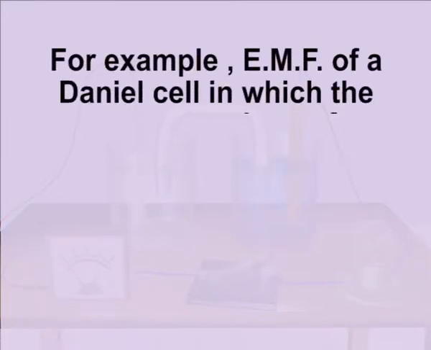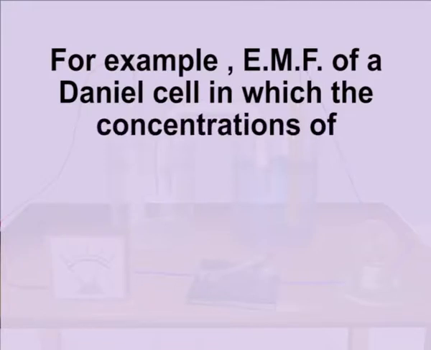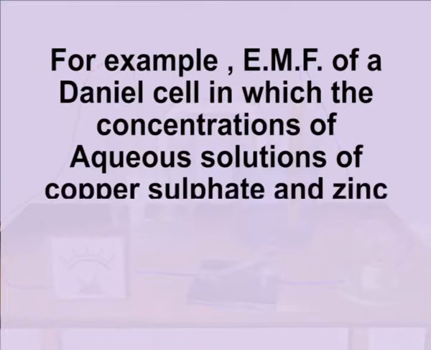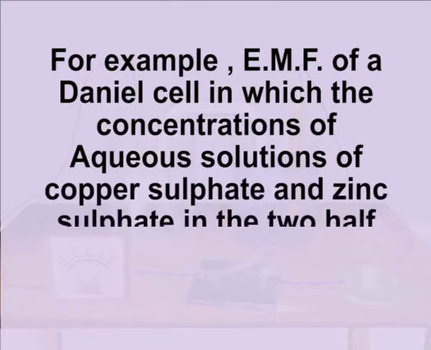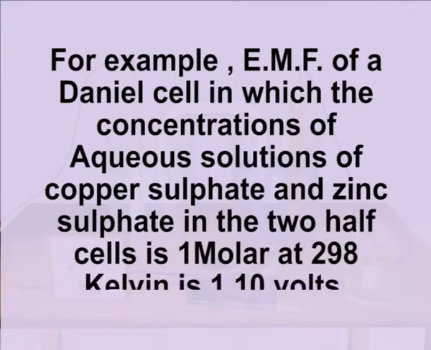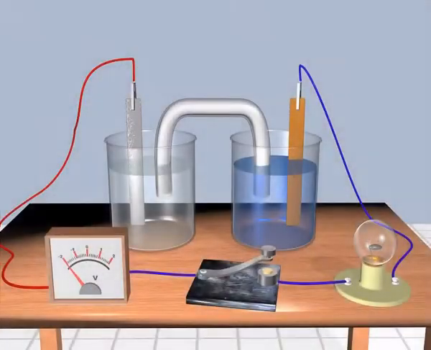For example, EMF of a Daniell cell in which the concentrations of aqueous solutions of copper sulfate and zinc sulfate in the two half cells is 1 molar at 298 Kelvin is 1.10 volts. Let us now have a look at a galvanic cell.